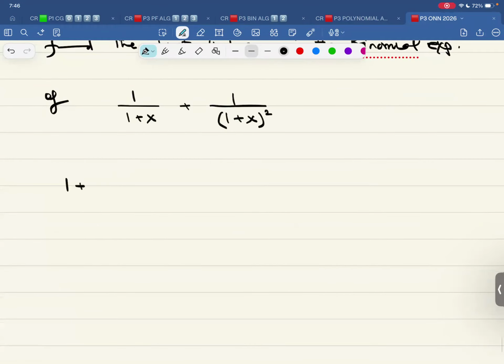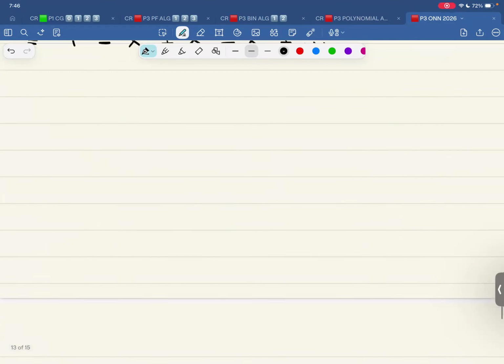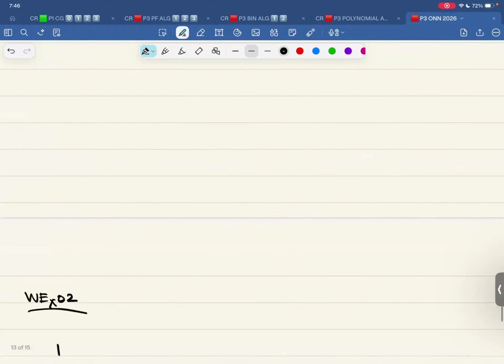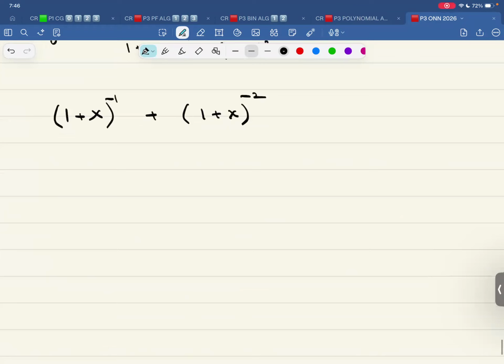So this is (1 plus x) raised to the power of negative 1, and this is (1 plus x) raised to the power of negative 2. The answer of the first one is 1 minus x plus x squared minus x cubed.